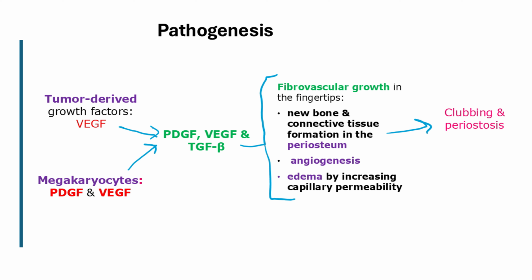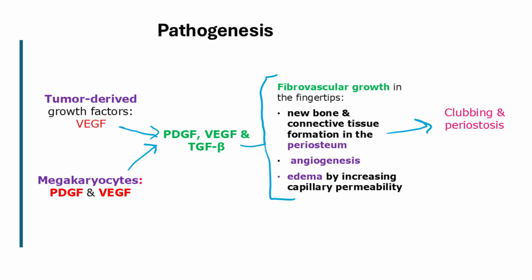So what is the pathogenesis of hypertrophic osteoarthropathy? It is unclear, but there are two proposed mechanisms, both involving growth factors. One mechanism is that tumor-derived growth factors, such as vascular endothelial growth factor, VEGF, stimulate growth.